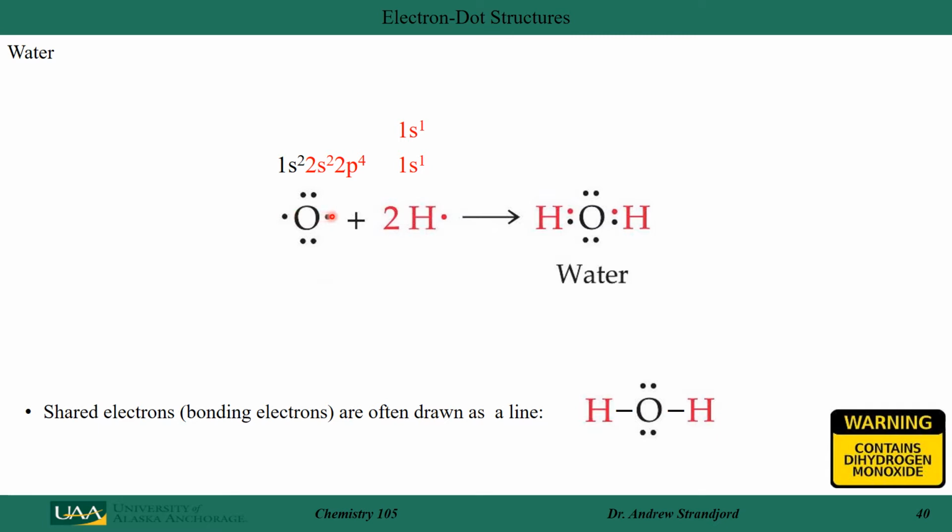These are the electrons that are going to form a covalent bond with my unpaired electron on my 2 hydrogen atoms to form water. So these are my bonding pairs of electrons, and these two are still my unpaired, or sometimes called a lone pair of electrons. Drawing it with lines instead of dots, here is the molecular formula for water.